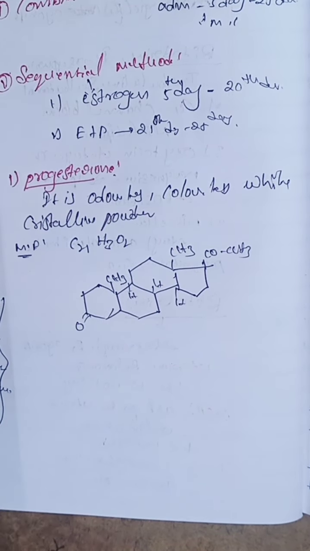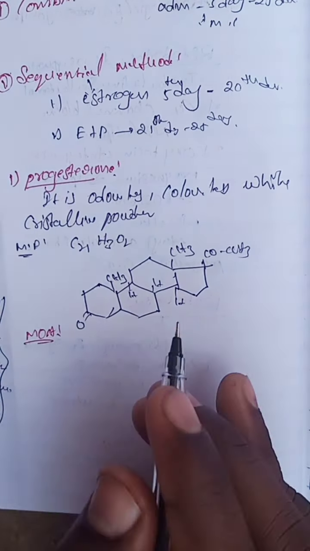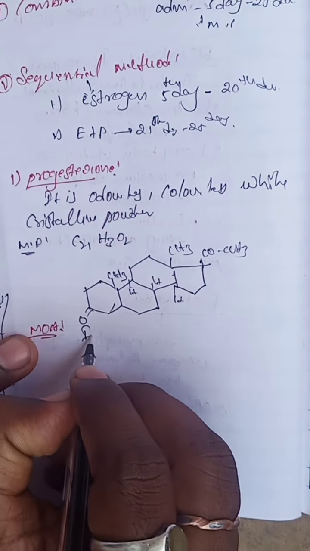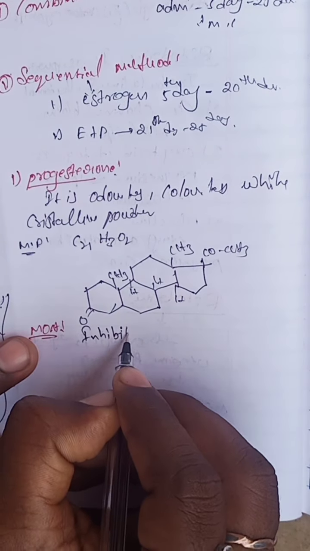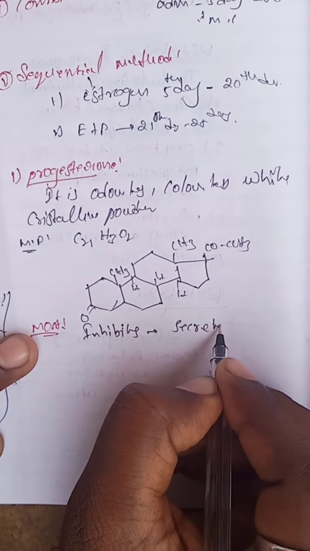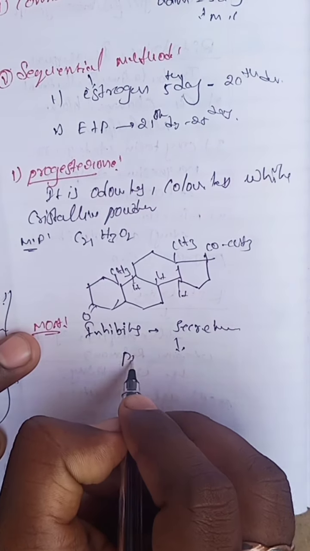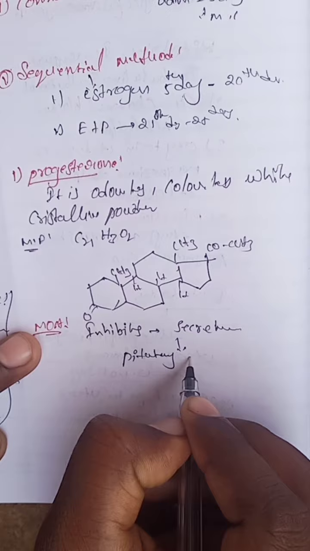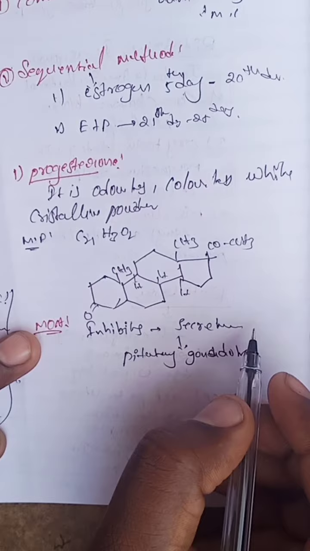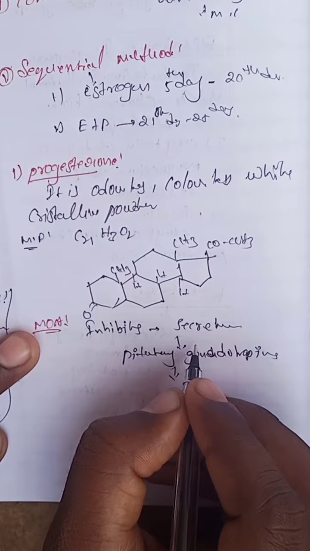And the next one, what is the mechanism of action? What is the mechanism of progesterone? It inhibits the secretion of the pituitary gonadotropins. Which secretion does it inhibit? It is the secretion of the pituitary gonadotropins, and the pituitary gonadotropins are inhibited.